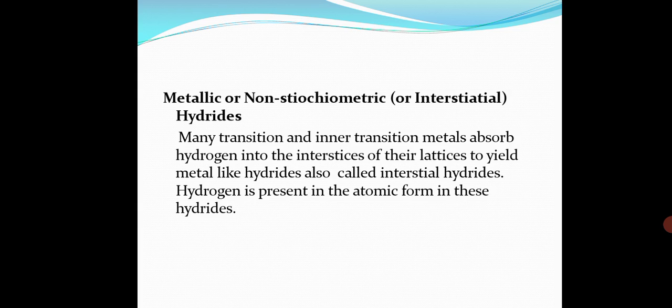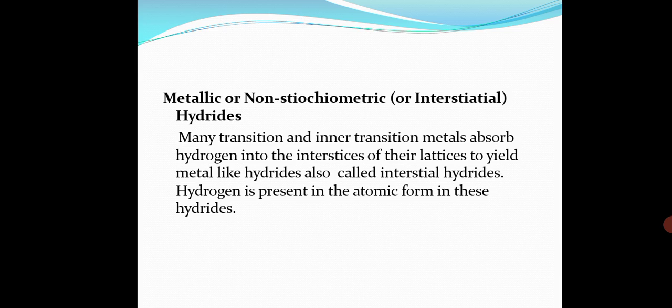Now coming to metallic or non-stoichiometric or interstitial hydrides. D block elements of group 3, 4, 5 and F block elements, on heating with hydrogen under pressure, form hydrides, and they are called metallic or interstitial hydrides. Again I repeat, D block elements are group 3, 4, 5 as well as 10, 11, 12. Sorry, I forgot to say 10, 11, 12 also. F block elements on heating with hydrogen under pressure form hydrides.